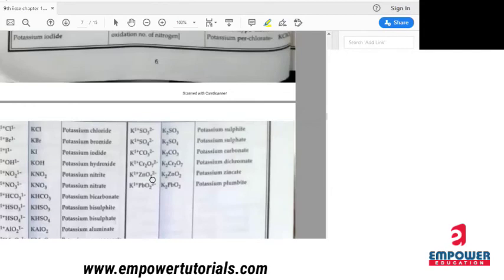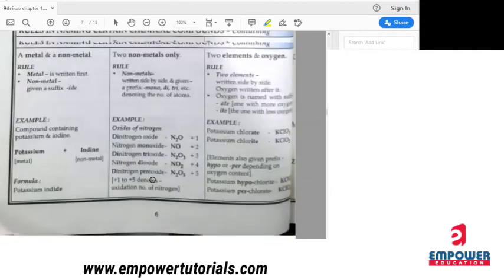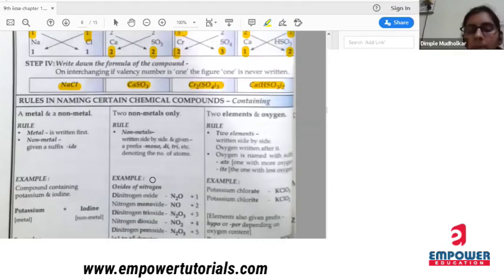Now next. Rules in naming certain chemical compounds containing a metal and non-metal. आता असं असेल, आता we have to write a combination. So if one metal and one non-metal is present, metal is always written first and then non-metal with the suffix IDE.